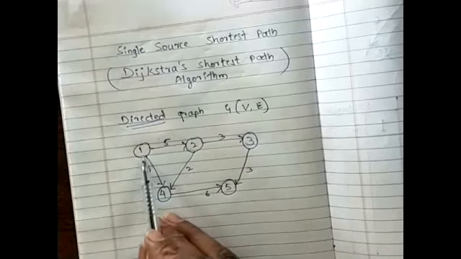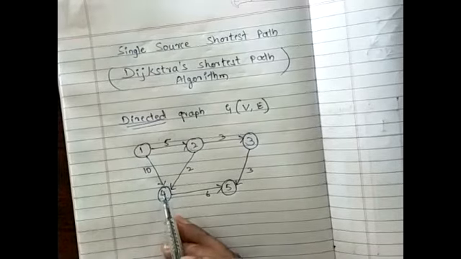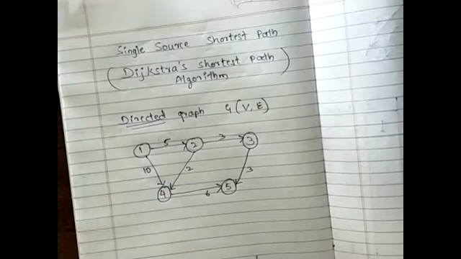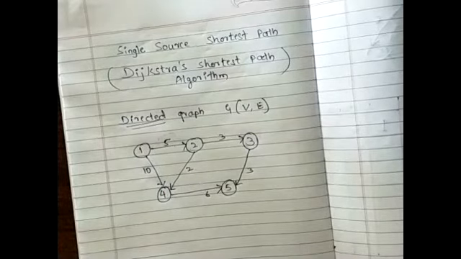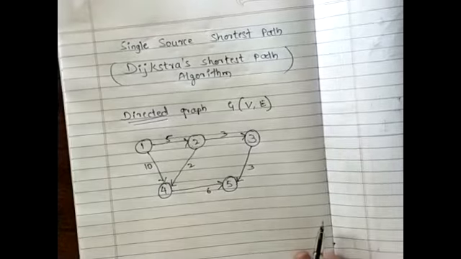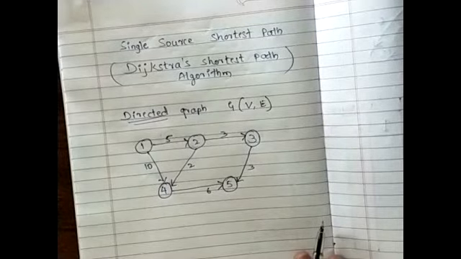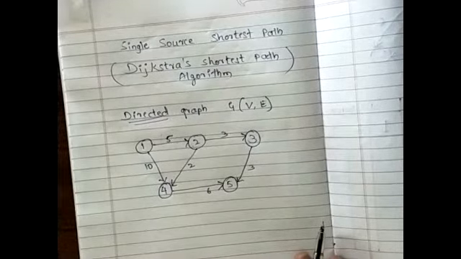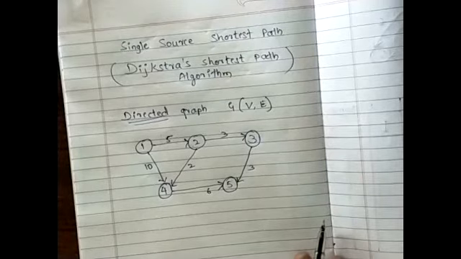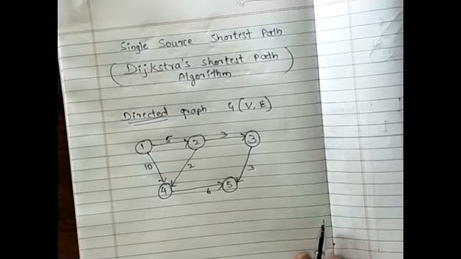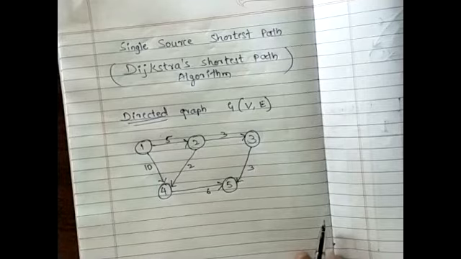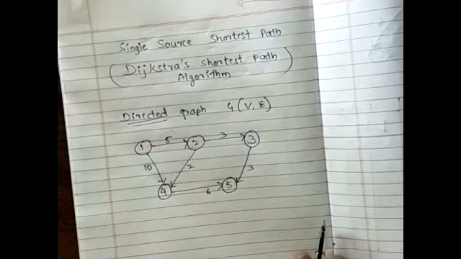We cannot travel because the direction says we can only travel from 1 to 4. We cannot travel from 4 to 1 here. In the same way, can you tell me the direction and the cost between vertex 2 and 4? The weight is 2, and starts at 2 and ends at 4.